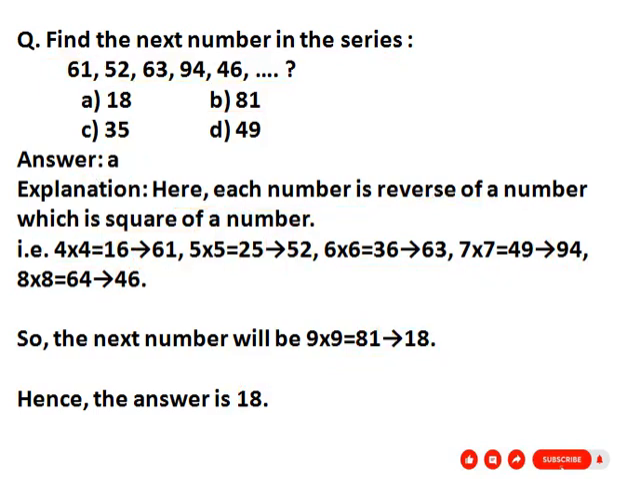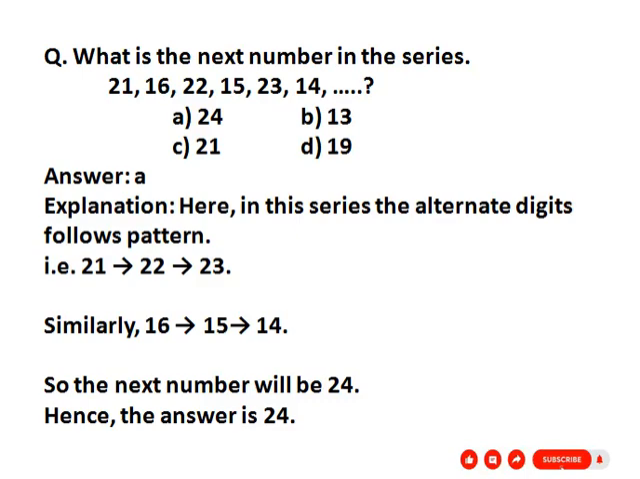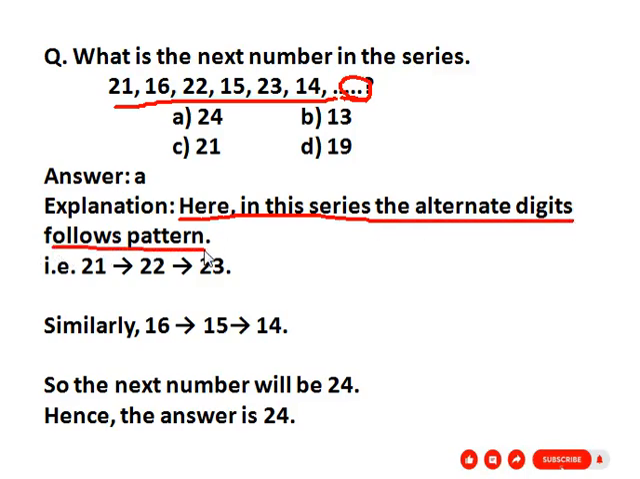Our next question is: what is the next number in the given series? The series given is 21, 16, 22, 15, 23, 14, and the next number is what? So see here in the explanation, in this series the alternate numbers follow a pattern. See here, alternate numbers 21, 22, 23 and 16, 15, 14.